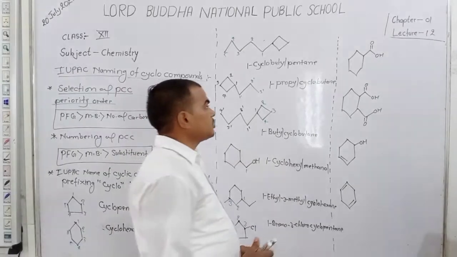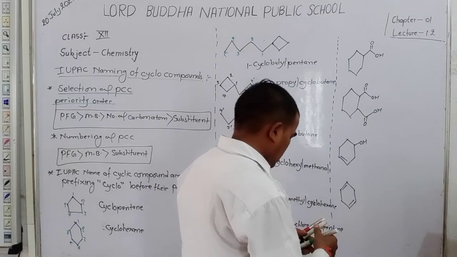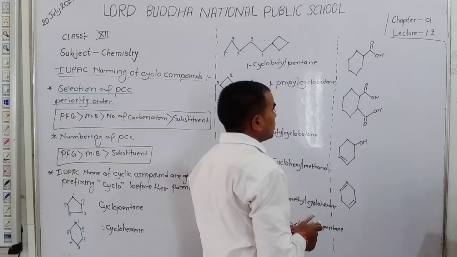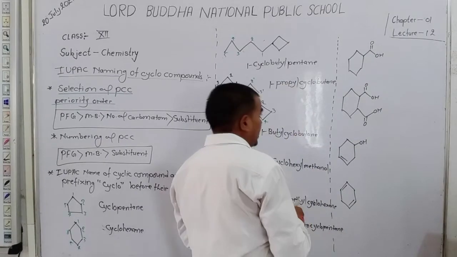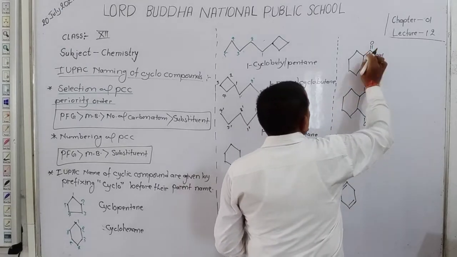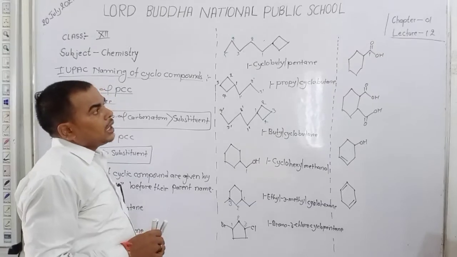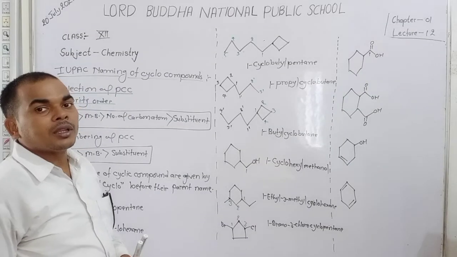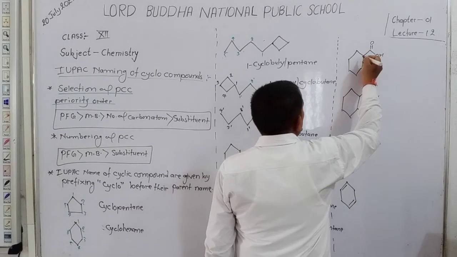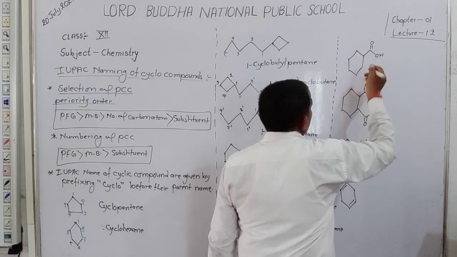Now discuss here. Dear student, in this compound, a carboxylic group is present, C double bond O H, that is the carboxylic group. So for writing the name here, we count the carbon. Another method is that we treat the cyclic chain as the parent chain.